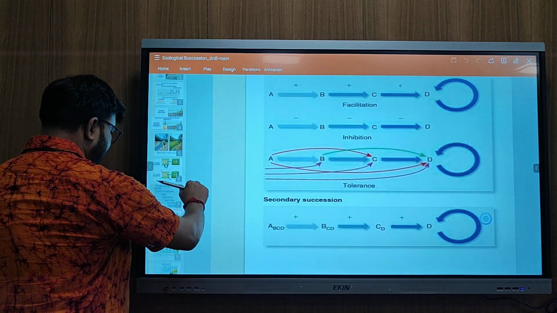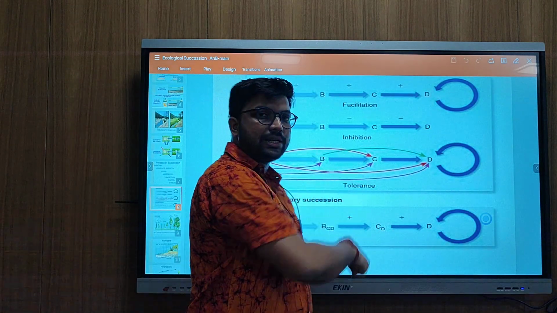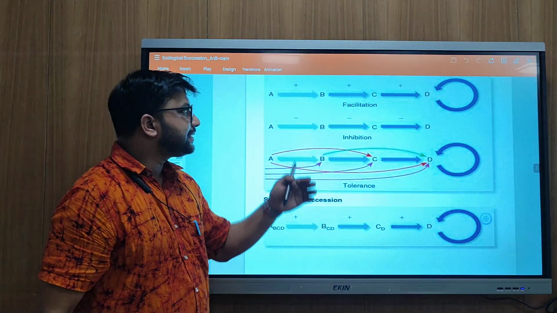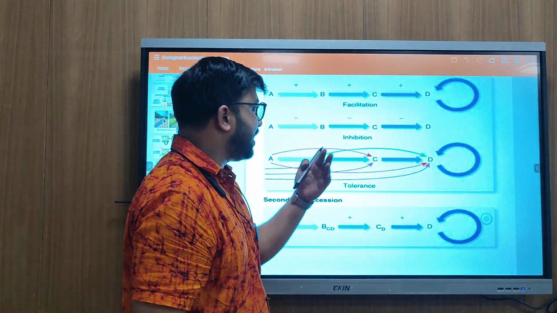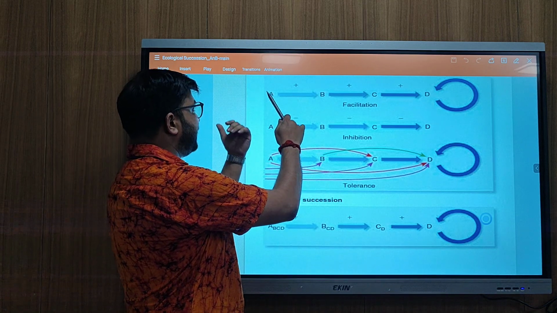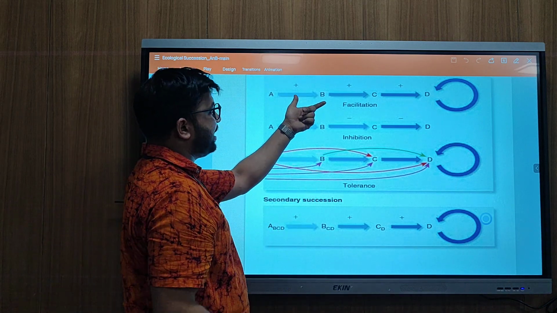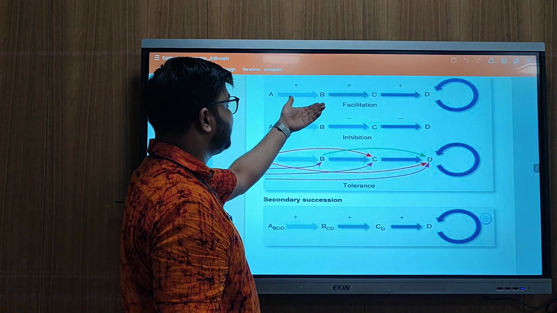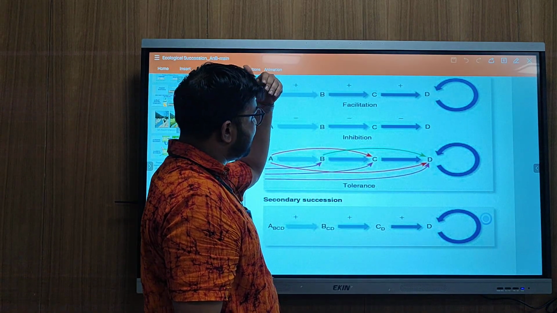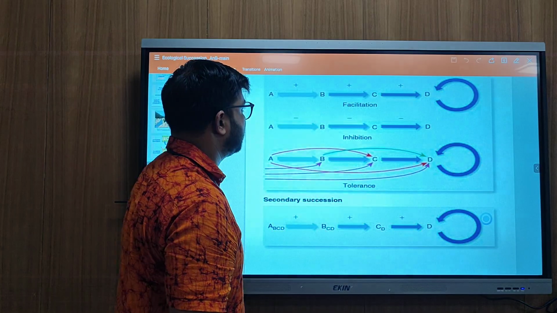Next, these are the 3 models for succession. The first model is the facilitation model. It's the simplest, as we expect from any kind of successional model: one organism is dying and it is making way for the next organism or next community or next species, and by dying it is making way for the next species.